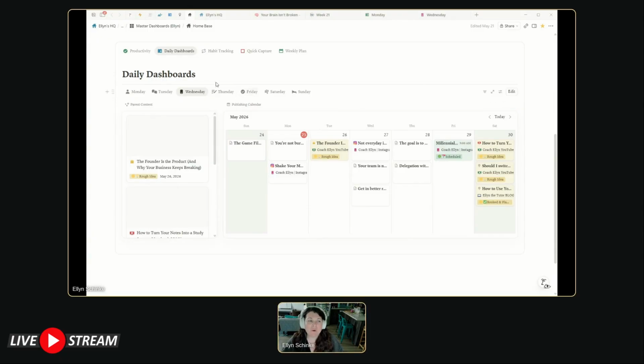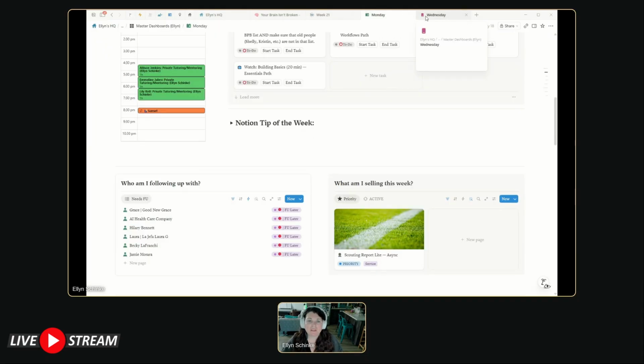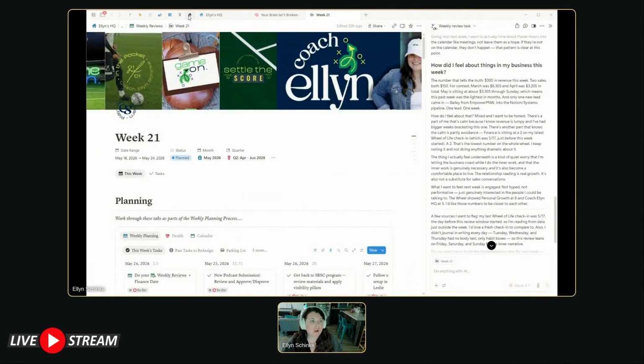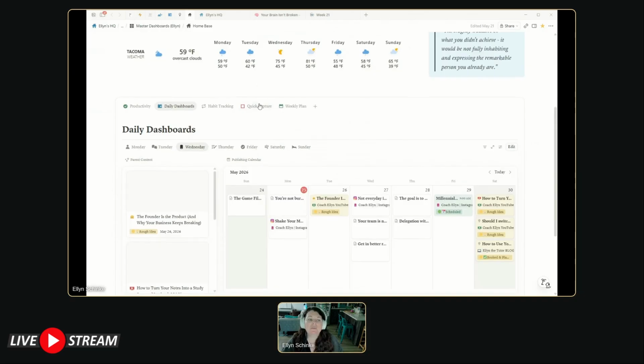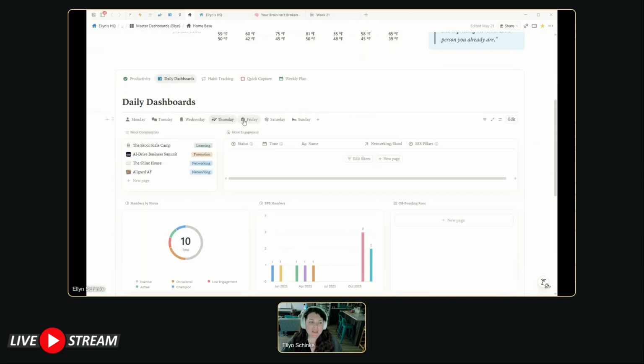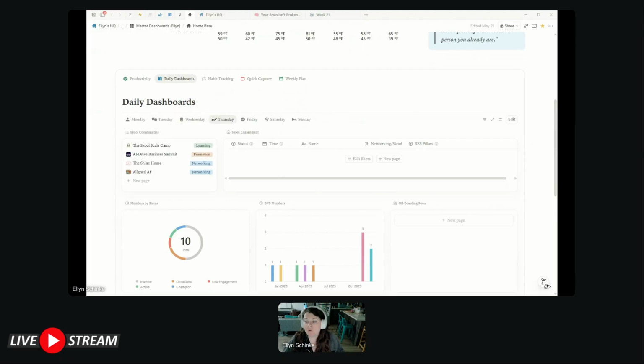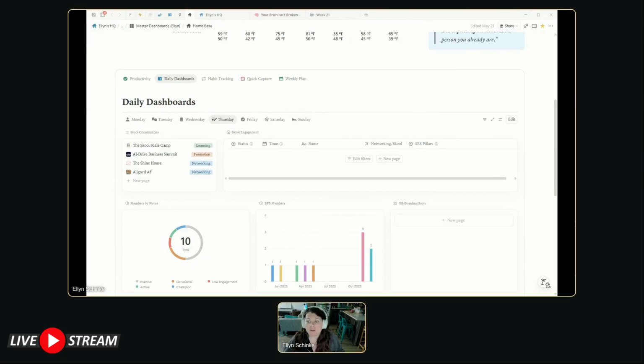So that's probably been one of my favorite ways to use dashboards: these dashboards have essentially replaced these daily pages. I haven't deleted the daily pages yet because I'm still kind of transitioning over, but that's probably my biggest use case for how I use these dashboard pages. Between tabs and dashboards, it's allowed me to consolidate everything down that used to be spread across multiple different pages.